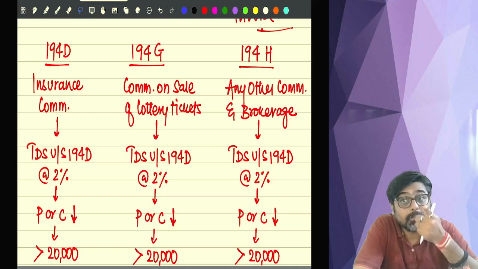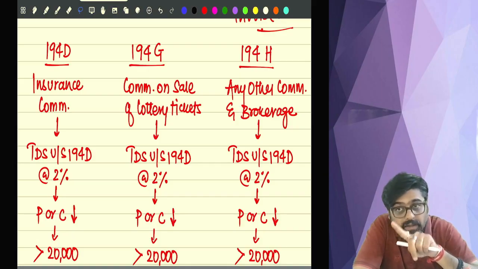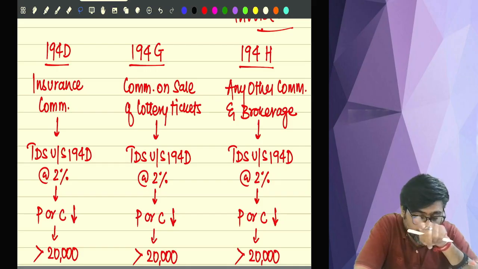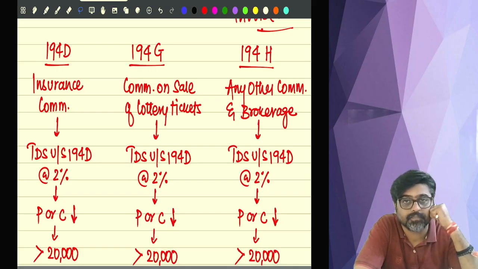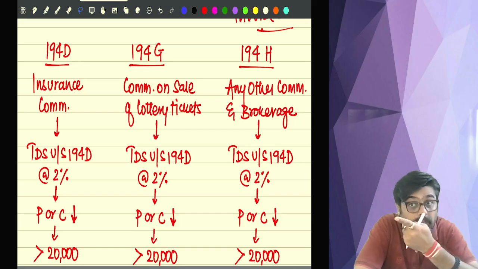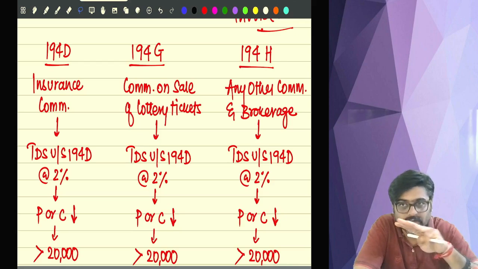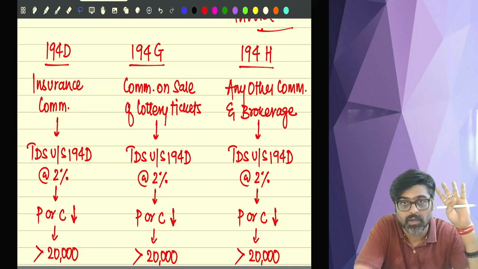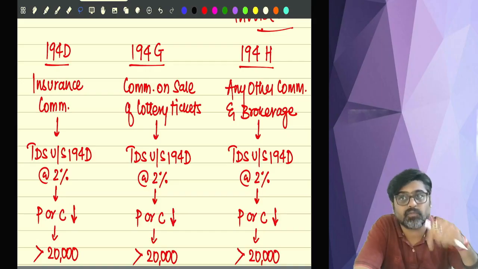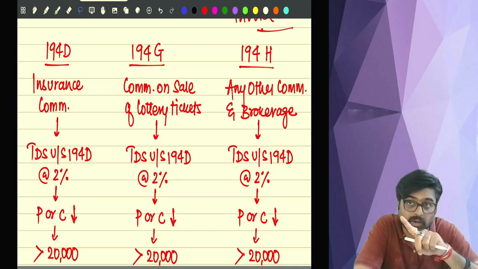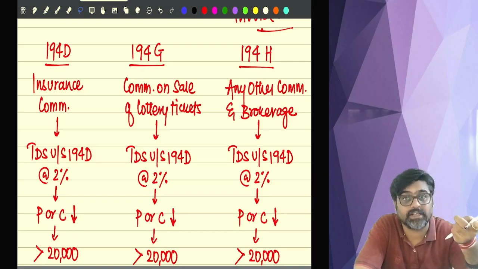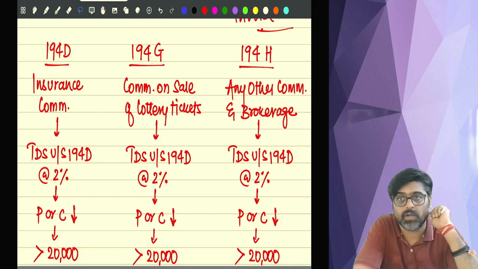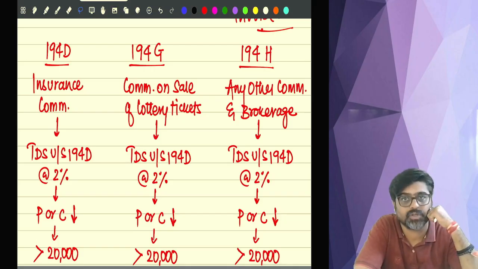Now see, up till last year, the threshold limit was only 15,000. So this year, the threshold limit has been changed for these three sections. Up to 15,000, there was no TDS. And if the commission was more than 15,000, then there was TDS earlier. But that 15,000 threshold has been changed from this year, and now the limit is 20,000. So for these three sections also, the threshold has changed. So these three sections are also important, especially that 194H.